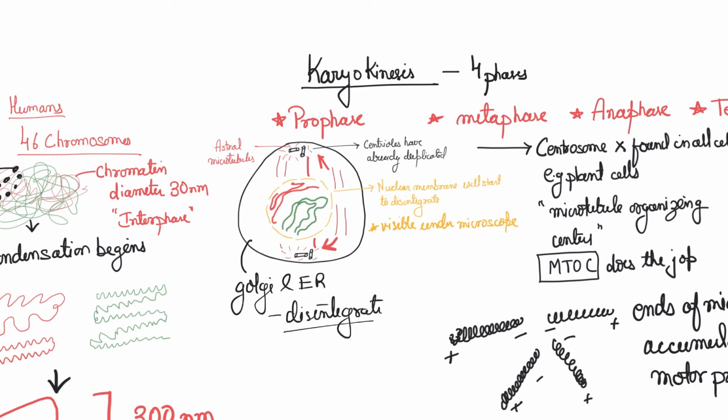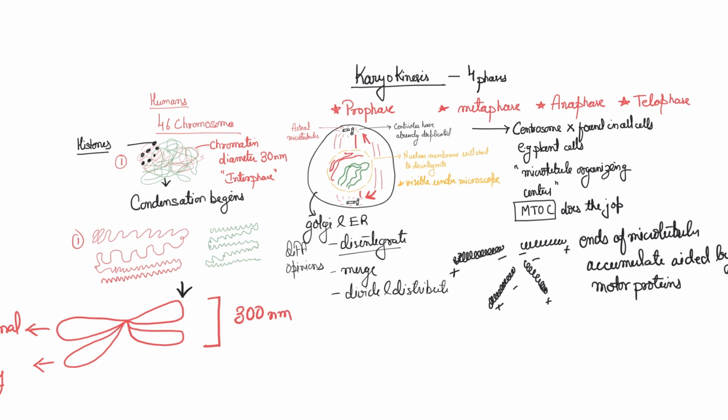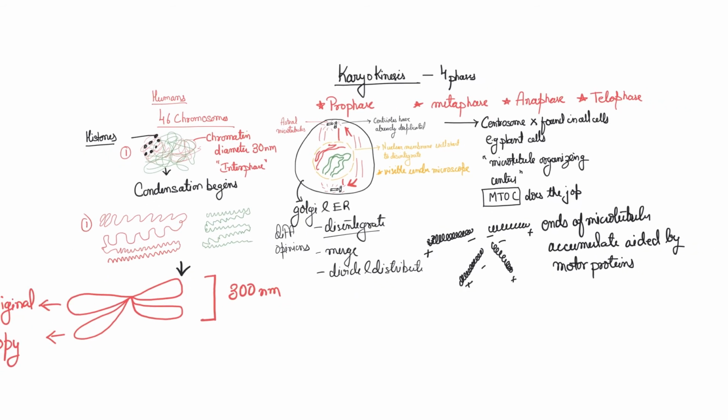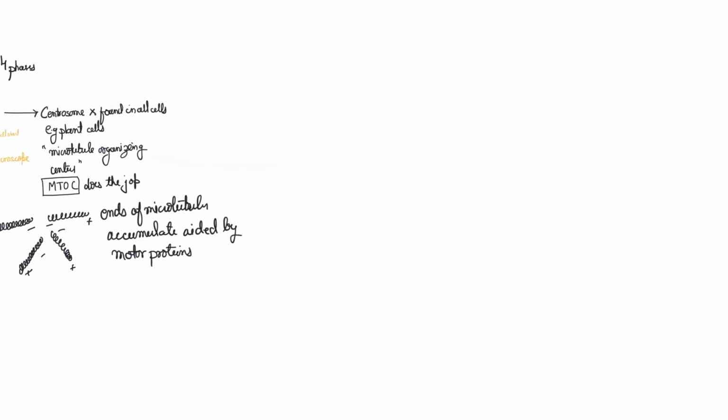Now, what happens to Golgi and ER? So they disintegrate. This is what we used to believe. Some even say that some of them merge, like the Golgi merges with the ER for a temporary time, or they even divide and distribute themselves. So different opinions or theories are emerging now, but the one that you read in books is that they simply disintegrate and they are formed again. So this was all about prophase, and now we must jump to the next one, that's metaphase.